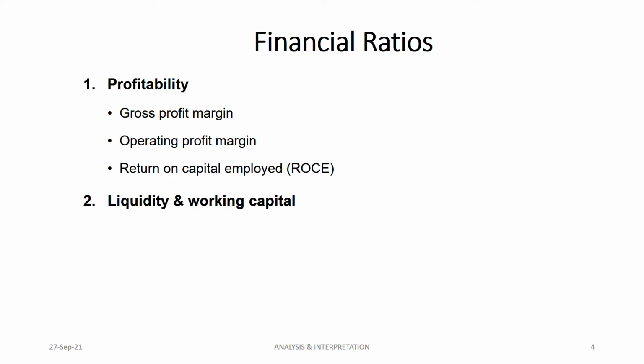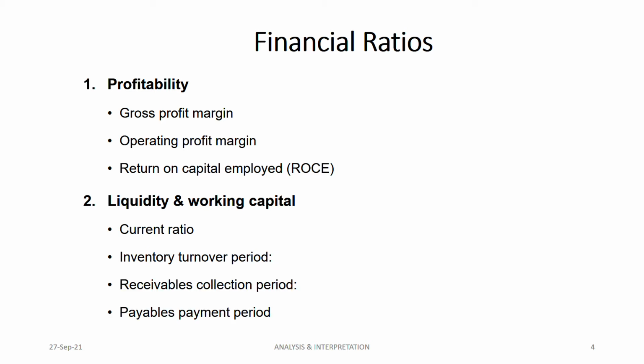Then we have the second type, which is liquidity and working capital. Under this, it's more about how liquid your company is. We have the current ratio, which is under liquidity ratio. And for working capital, we have inventory turnover period, receivable collection period, and payable payment period.